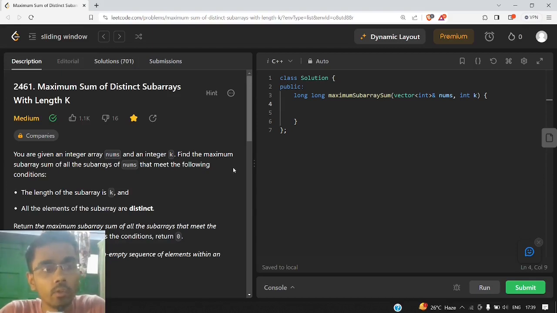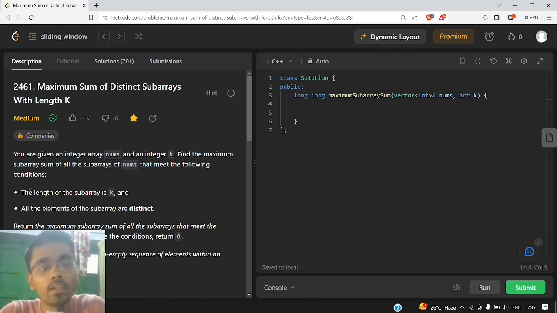So hello everyone, today we will discuss another LeetCode question, that is maximum sum of distinct subarrays with length k. So this question says that we are given an integer array nums and an integer k, and we need to find the maximum subarray sum of all the subarrays of nums that fulfill these two conditions.